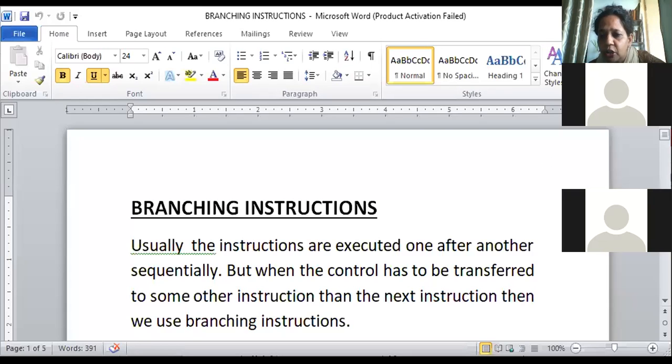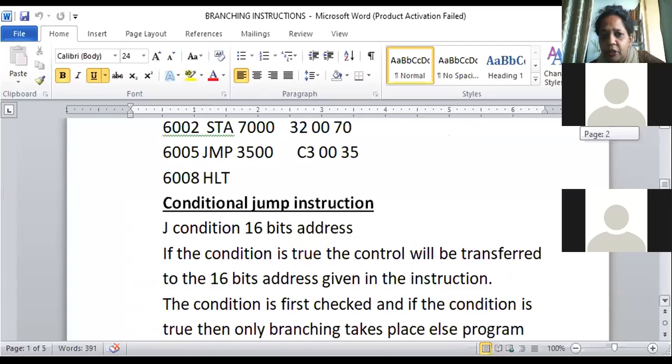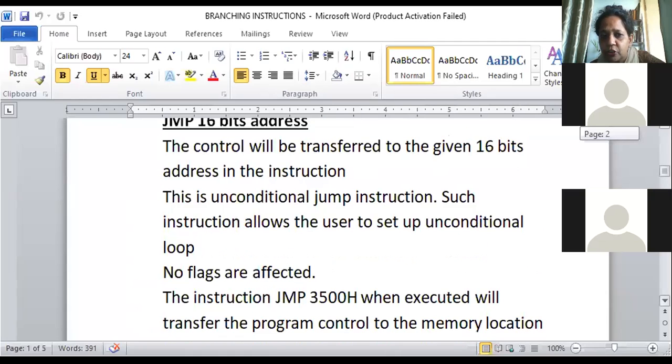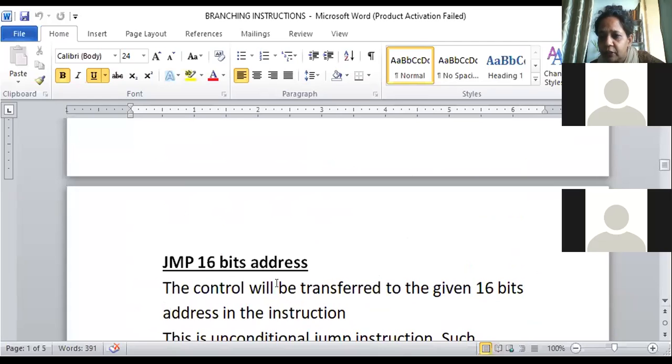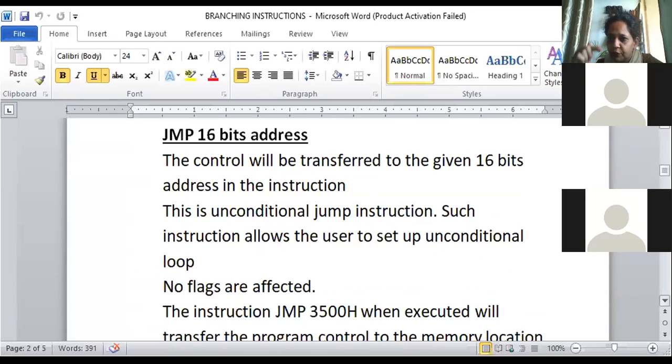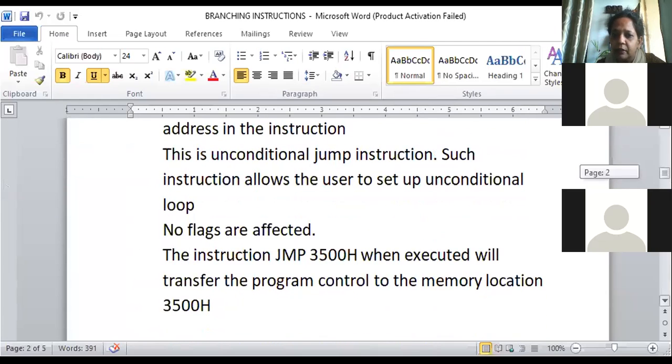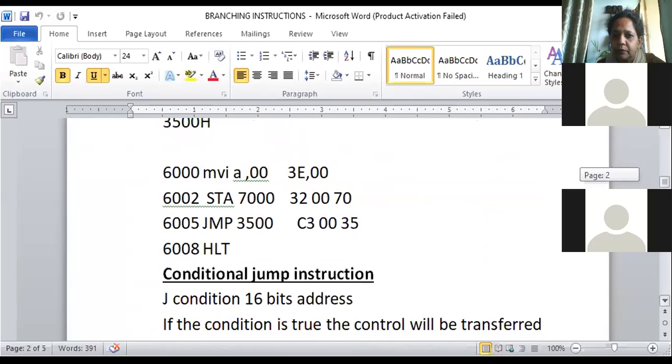And then we had done some branching instructions. In branching instructions, you know, the jump instruction and conditional jump instructions. These are the two branching instructions we had seen. In the jump instruction you have to mention the 16-bit address. So instead of executing instructions sequentially, it will go to the other address which is mentioned, and the instruction at that address will be executed, correct?